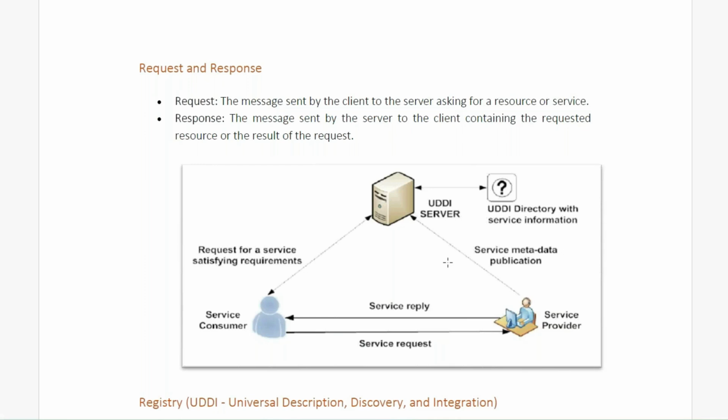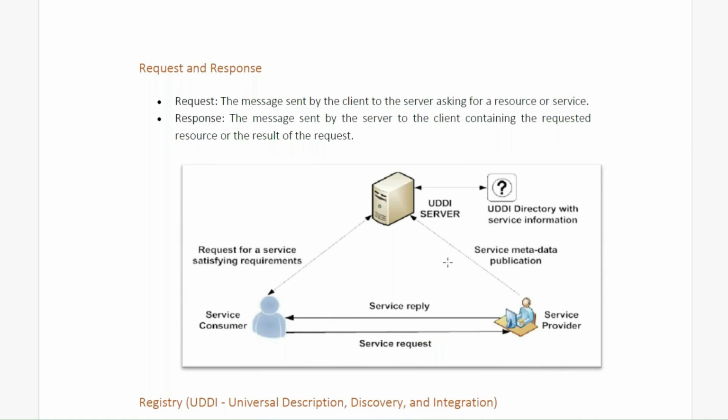It is like you can directly compare with the telephone registry where all the phone numbers will be stored with all the users' information. If someone wants to dial or call the person, they'll go and check the registry, find out the number and they'll call it. Similarly, whenever someone creates a web service or an API, that is going to be stored in the UDDI server. Once it is stored in the UDDI server, the service customer or consumer, whoever wants to use different types of web services, they'll go and check what different web services are available, what APIs are available, and what kind of versions are available, etc.